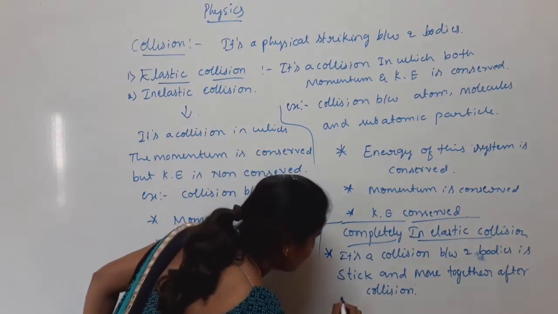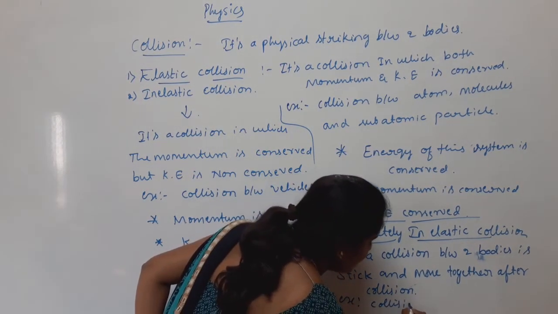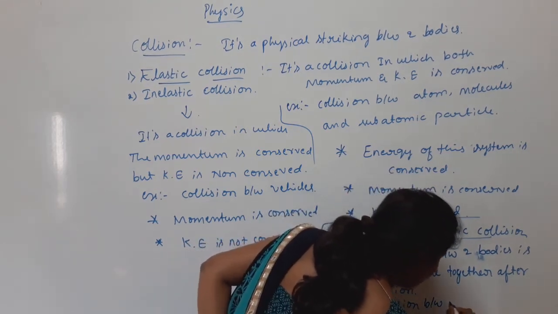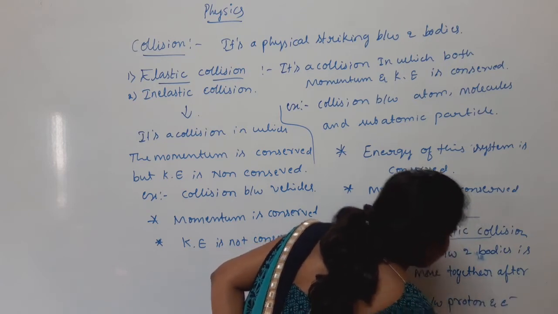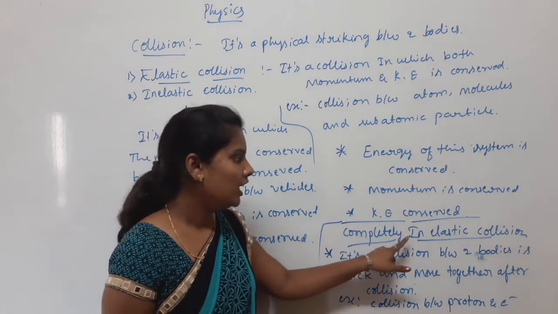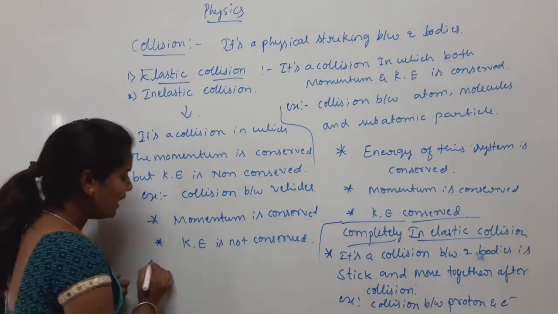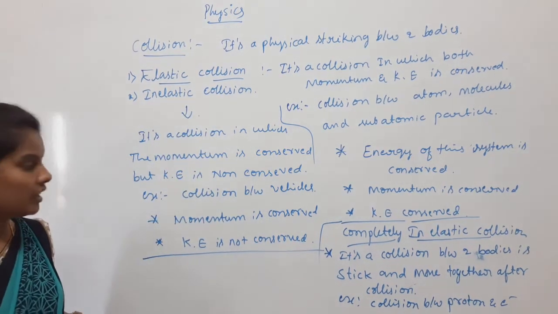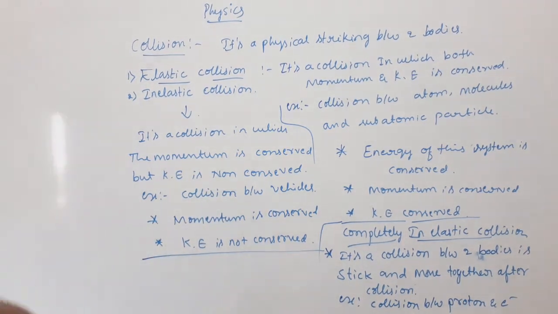An example for this is the collision between a proton and an electron, the best example for completely inelastic collision. The next one is one-dimensional collision, or head-on collision.